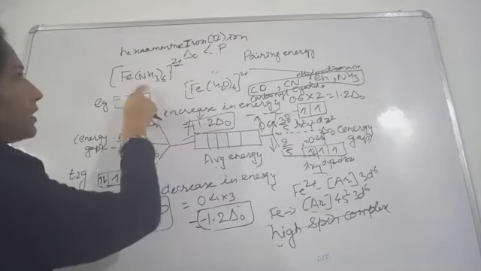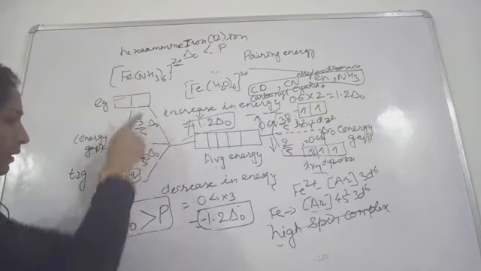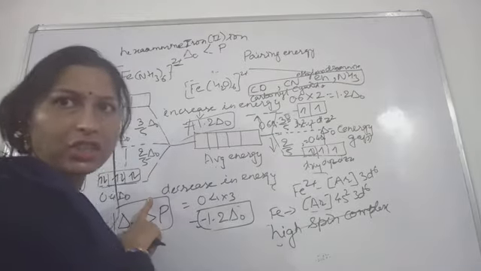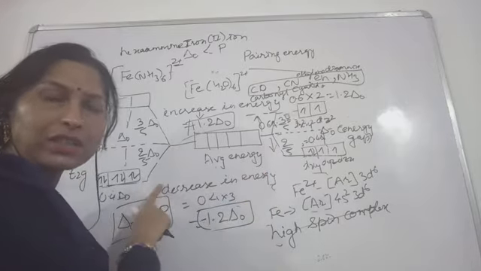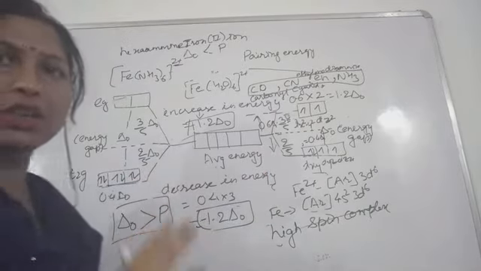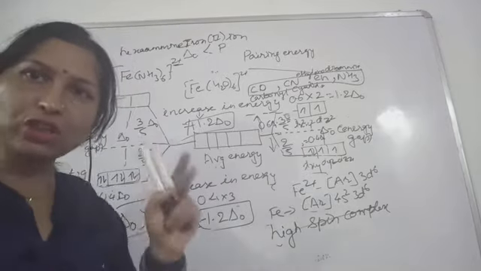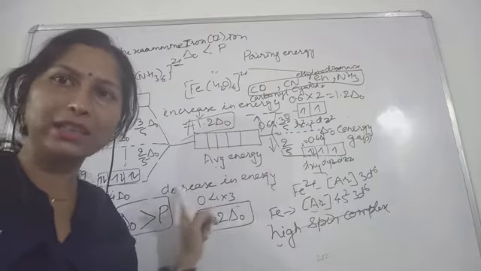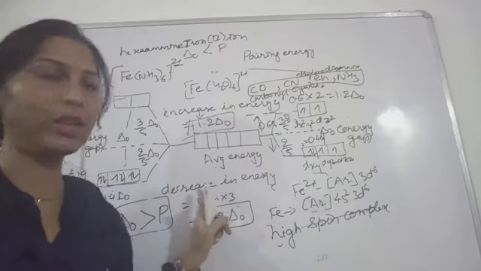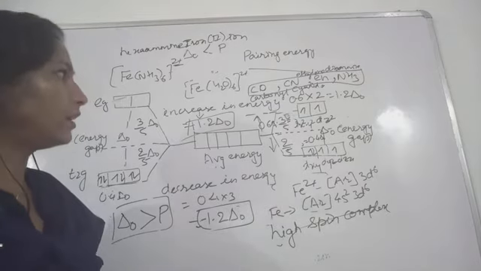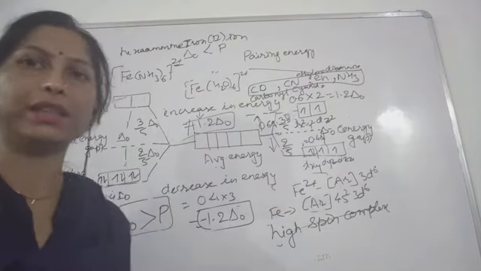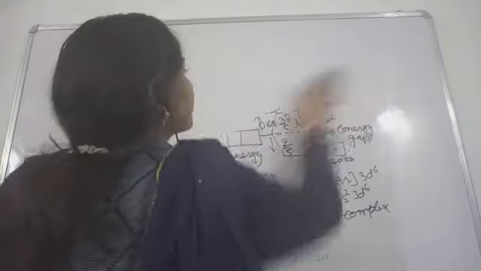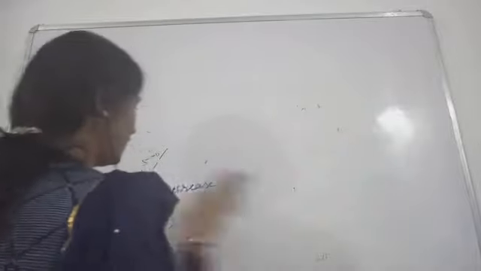So hexaamineiron(II): in this case all the electrons are paired, that is why it is diamagnetic in nature. The earlier one was paramagnetic and this one is diamagnetic. So because of the arrangement of the electrons in the orbitals, the magnetic nature can also be predicted. This was all about the octahedral complexes. Now let's learn about, see here.